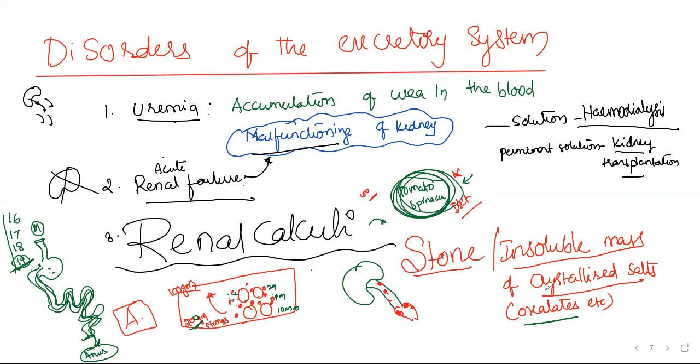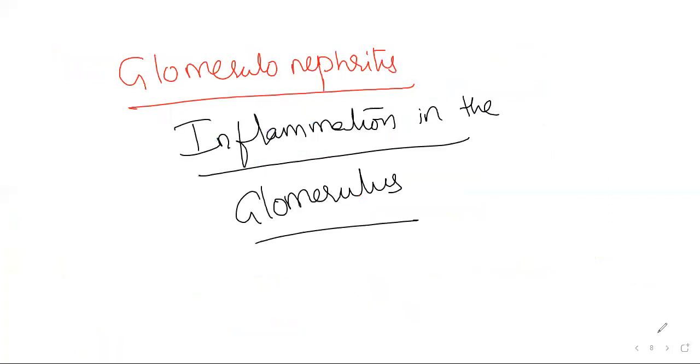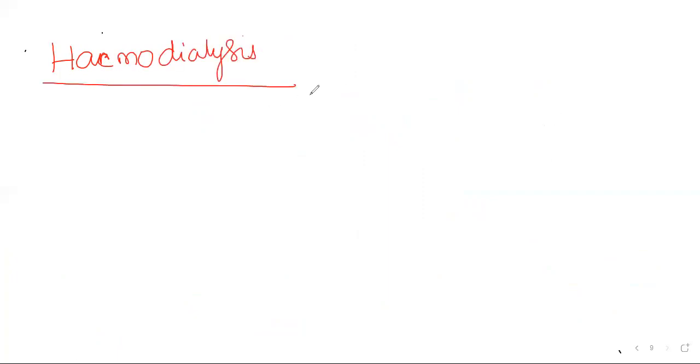Next, stones in the kidney we call renal calculi, and inflammation of the glomerulus we say glomerulonephritis. Okay. Now let's talk about hemodialysis. What happens in those cases if the kidney is not functioning?